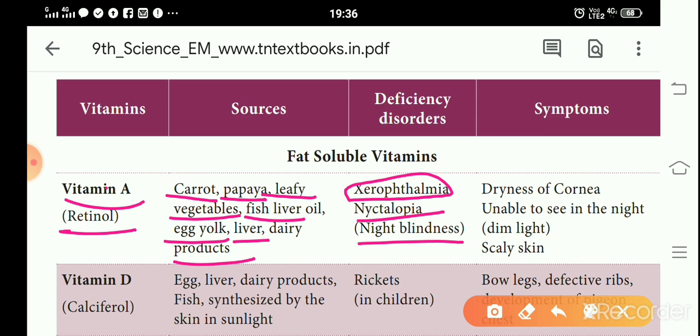The symptoms are dryness of the cornea, that is the cornea of the eye gets dried. In night blindness, the person is unable to see in dim light at night. Then the skin is scaly. These are all the symptoms during the disease of xerophthalmia and nyctalopia, night blindness.